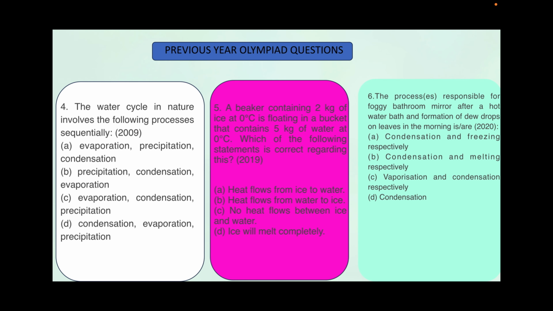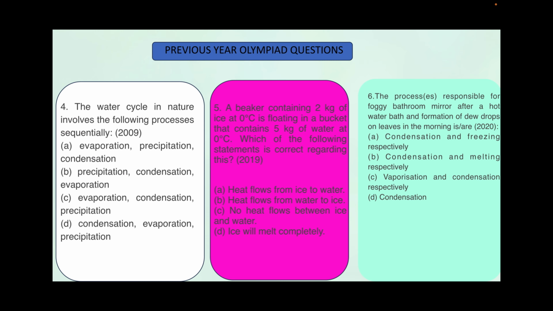Now question 4. The water cycle in nature involves the following processes sequentially. As you have learned in the previous lecture, the water cycle is one of the major phenomena of nature which drives creation of glaciers, creation of clouds, formation of rivers, and so on. This cycle is very much necessary for sustenance of nature itself or the life form itself. And the major driver of this water cycle is the sun.